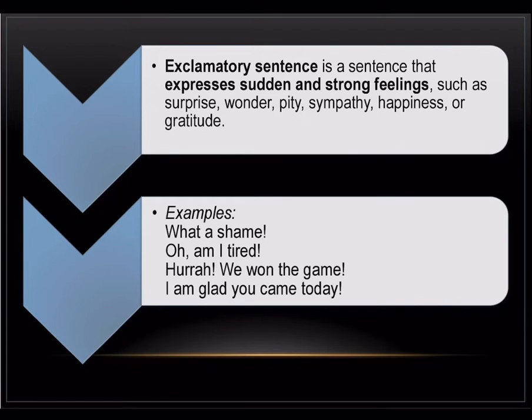Exclamatory sentences again are easy to identify. They have an exclamation mark in them anywhere. An exclamatory sentence is a sentence that expresses sudden and strong feelings such as surprise, wonder, pity, sympathy, happiness or gratitude.